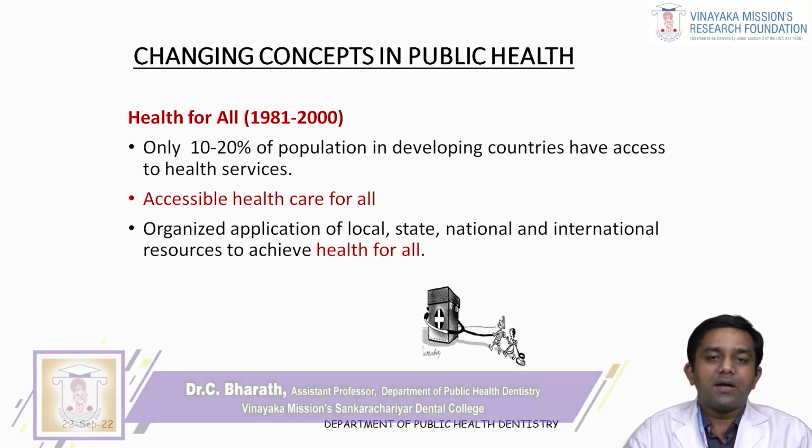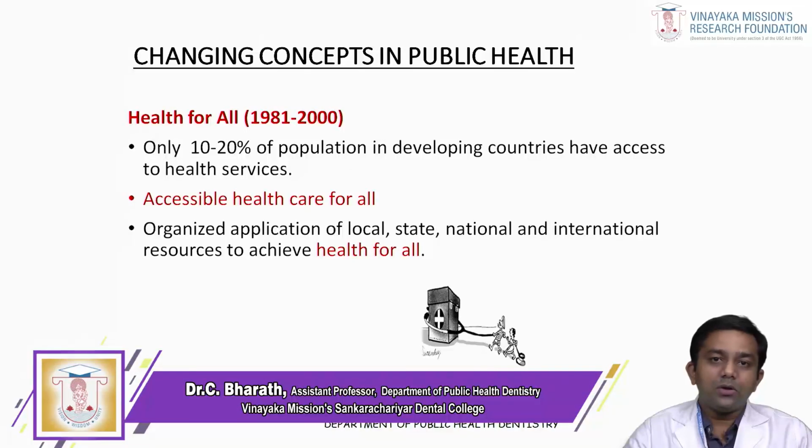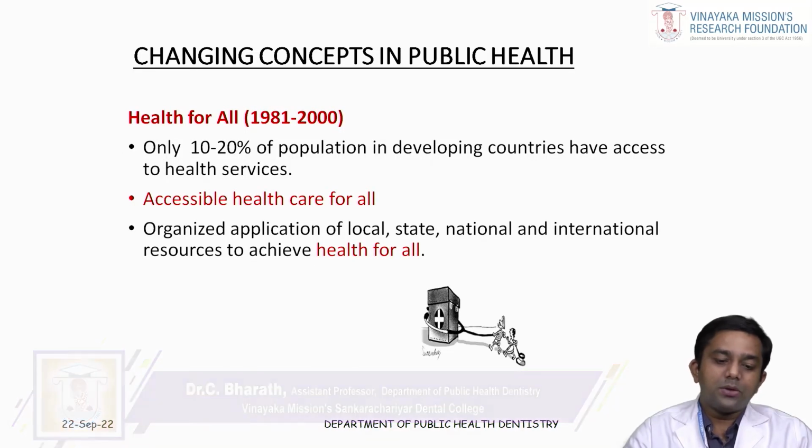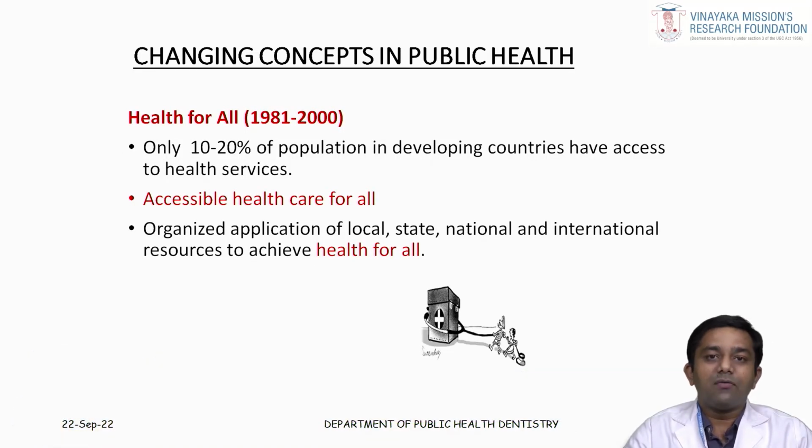The same healthcare facility should be available in both rural and urban areas. They wanted to achieve this by the year 2000. All efforts were targeted towards this goal, the organized application of local, state, national and international resources to achieve health for all.